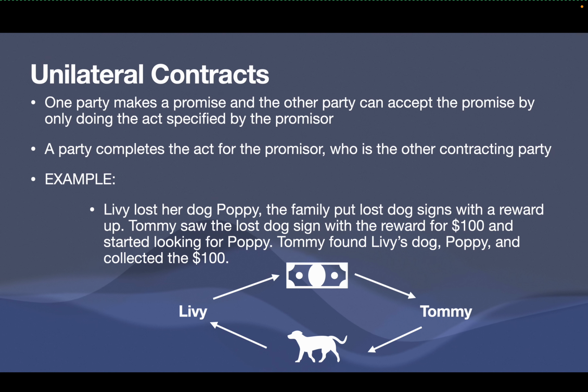Livy lost her dog, Poppy. The family put up lost dog signs with a reward. Tommy saw the lost dog signs with the reward for $100 and started looking for Poppy. Tommy found Livy's dog, Poppy, and collected the $100.